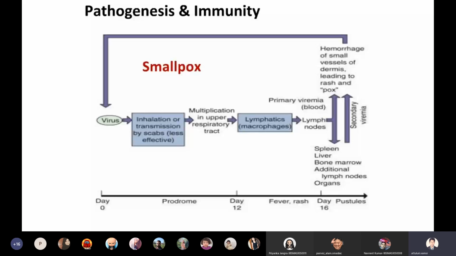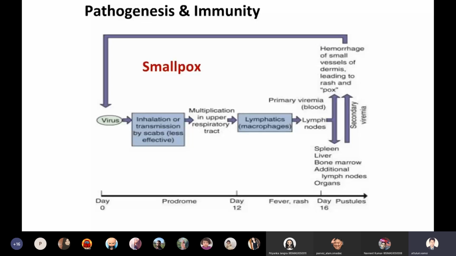Okay, so what is the time period? What is the complete incubation time of this smallpox virus? Incubation time will be around 16 days. So at least you need to stay 16 days. After 16 days, you can see the signs and symptoms of this virus, right?